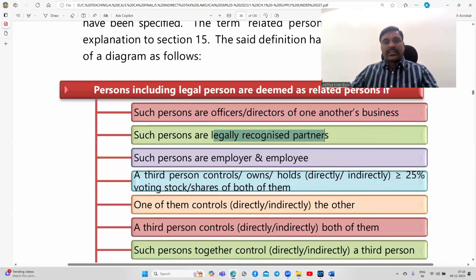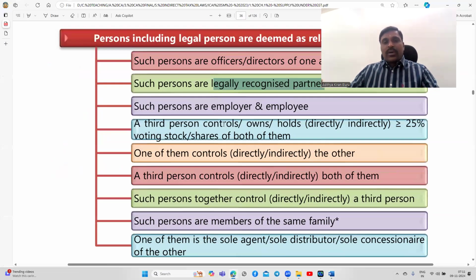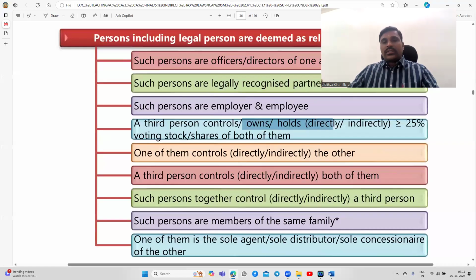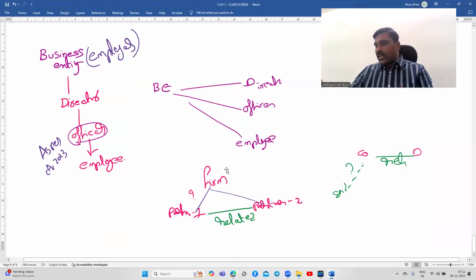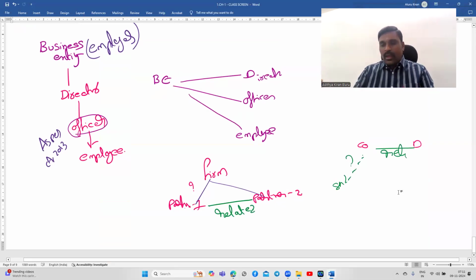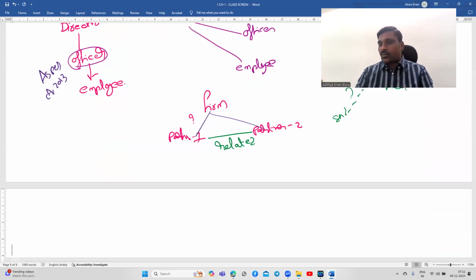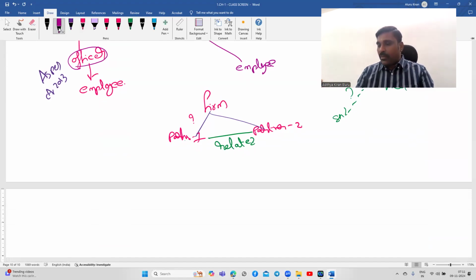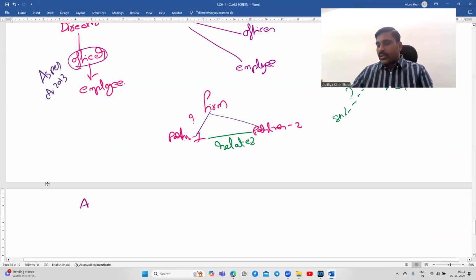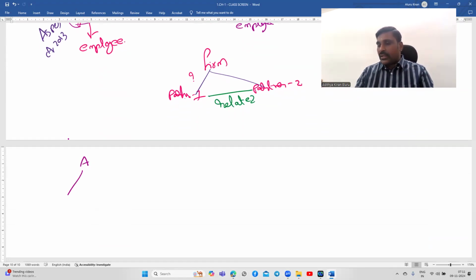Next, a third person controls, owns, or holds directly or indirectly 25% or more of the voting shares or stock of both of them. Look at this. Say for example, Mr. A holds DEF Limited and MNO Limited.